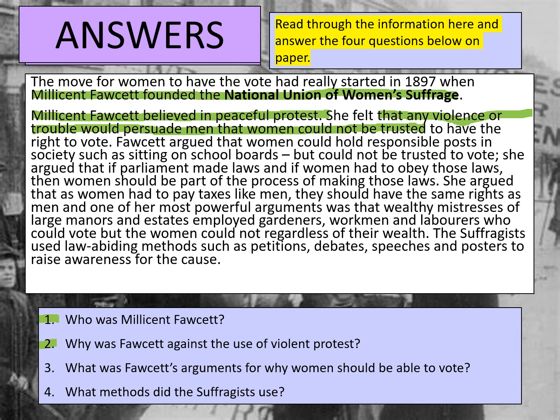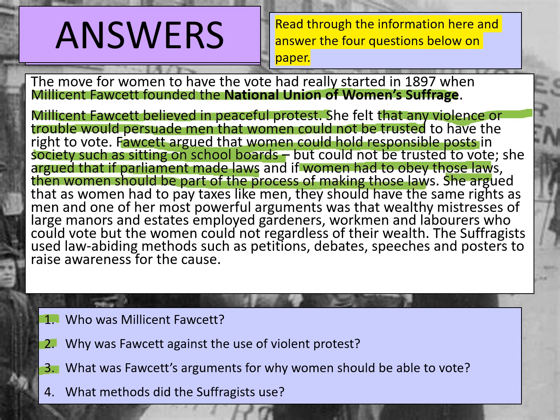For number 3, what was Fawcett's argument for why women should be able to vote? This one's quite long. It talks about the fact that Fawcett argued that women could hold responsible posts in society. For example, women were sitting on school boards, yet they couldn't be trusted to vote, which was strange. She argued that if Parliament were to make laws and women had to obey these laws, then women should be part of the process of making laws.